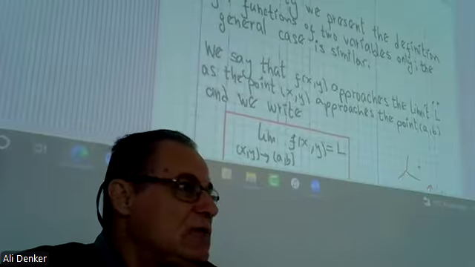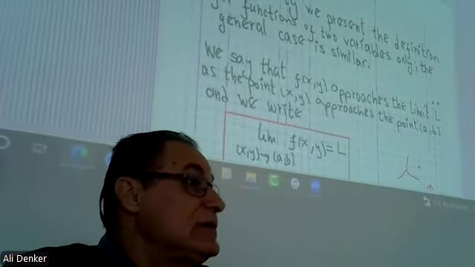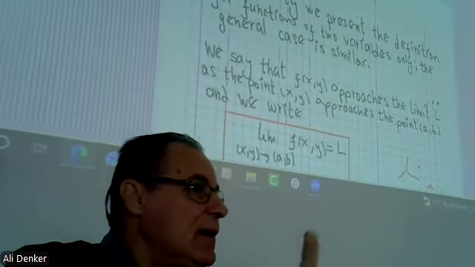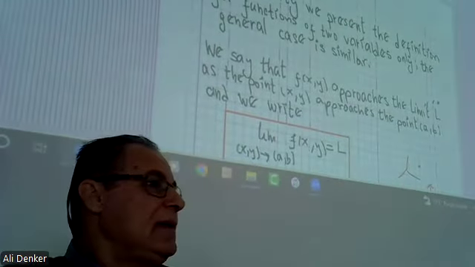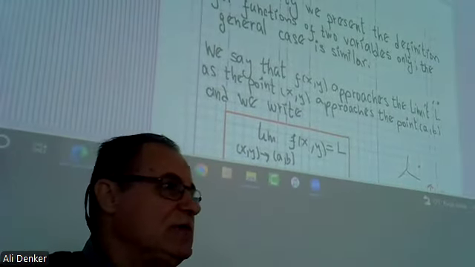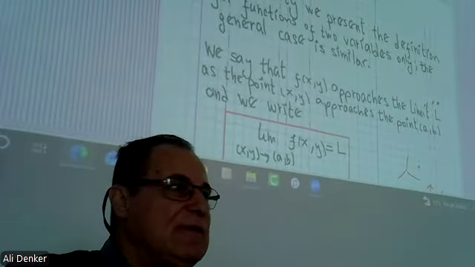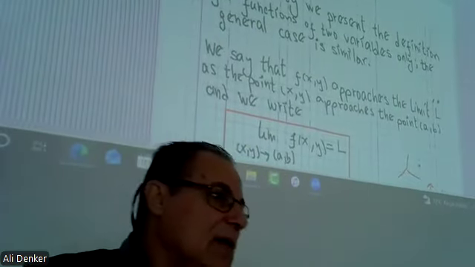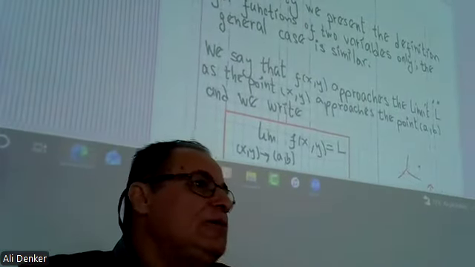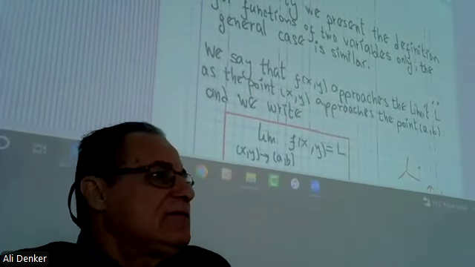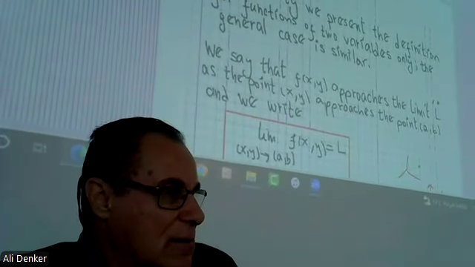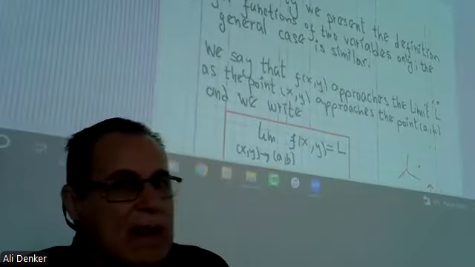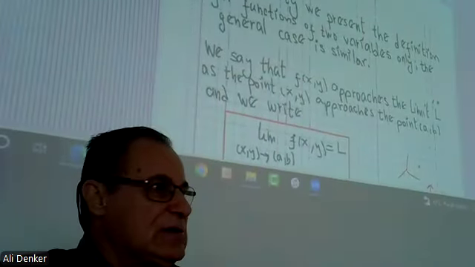Chapter 0 is about functions. What is a function? What does it mean? Domain, how we find the inverse of the function, symmetry of the function, and so on. But we assume that you all know about functions, and we start from the limit in Calculus 101. Here we start from the function.